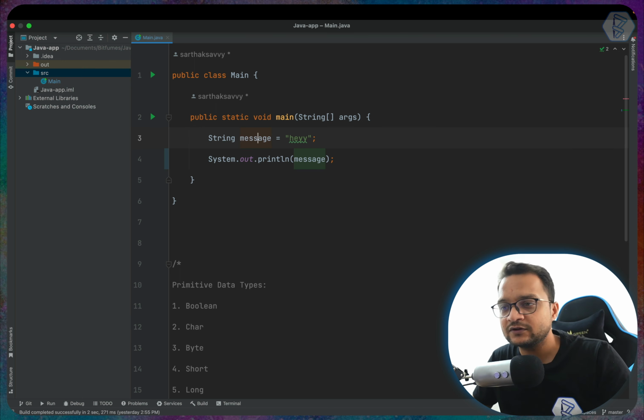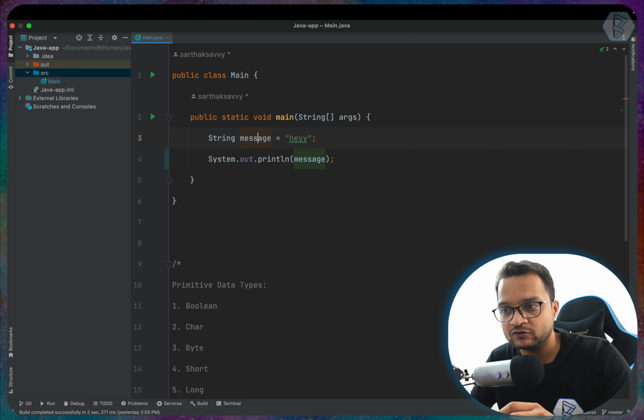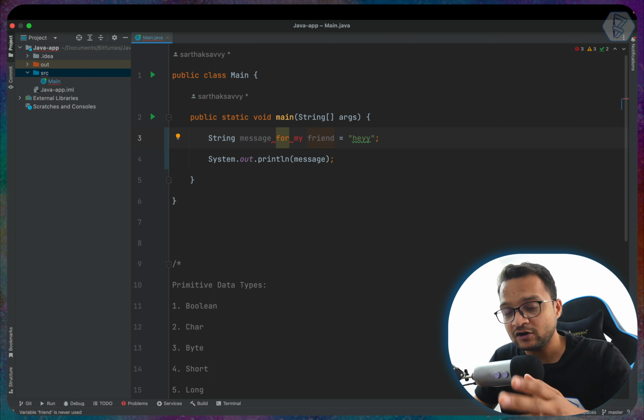So then comes the next question. If I want to create a variable name which consists of many words, like message for my friend, this is a single word and it's not readable. So generally what we do is add some space, but obviously spaces are not allowed.